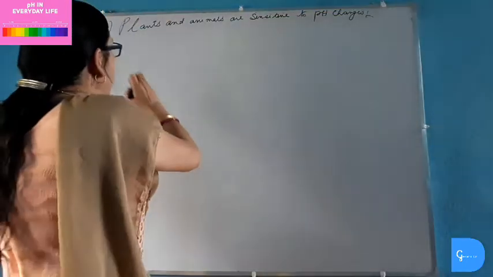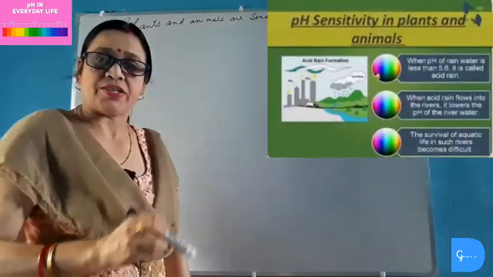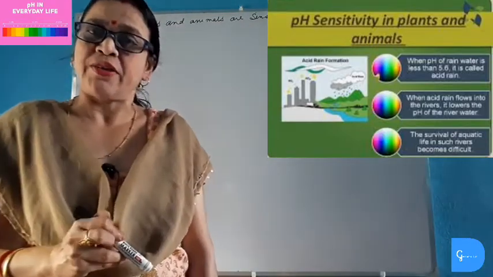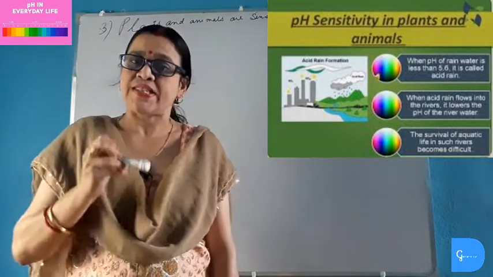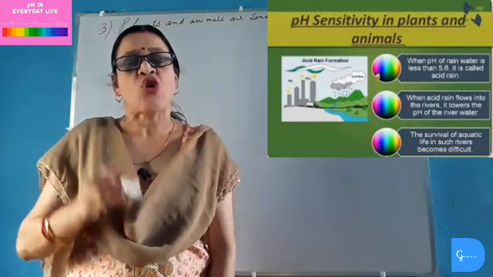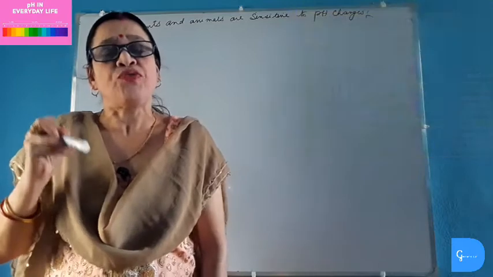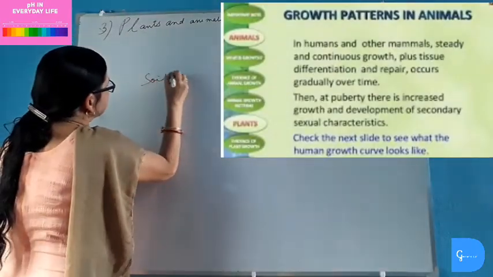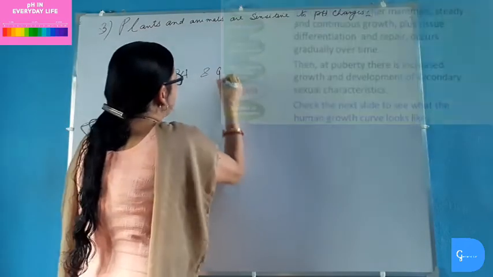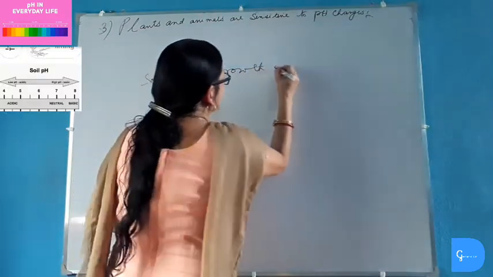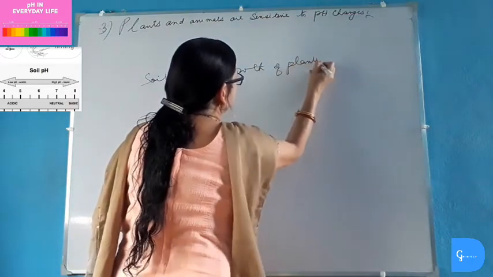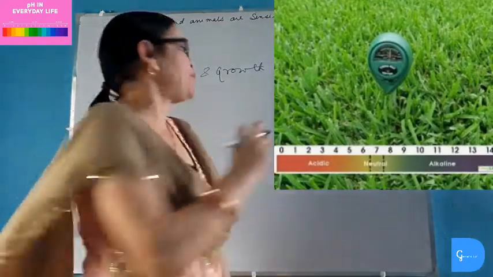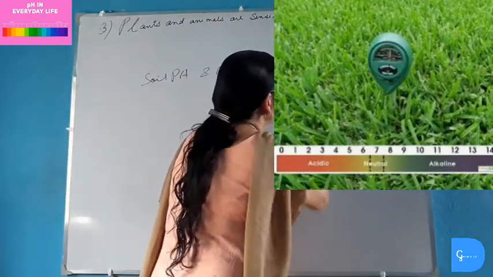Number 3, plants and animals are sensitive to pH changes. Plants and animals are very sensitive to pH changes of the environment, and the growth of the plants and survival of the animals depends on the availability of proper pH which suits them. Now we will discuss soil pH and growth of plant. Normally, plants grow best in soil having pH 7.0, that is neutral.